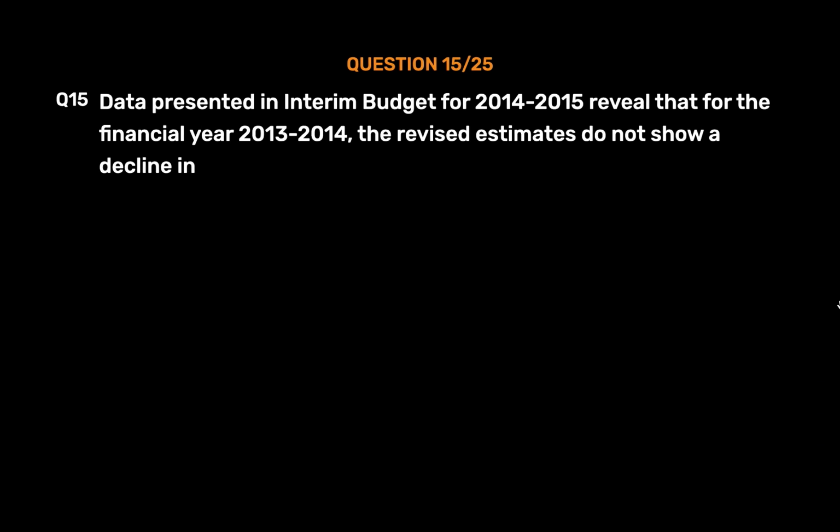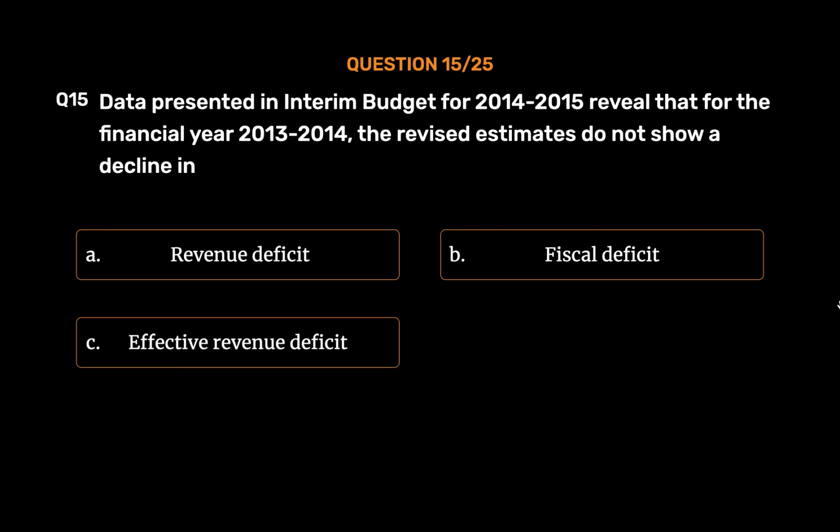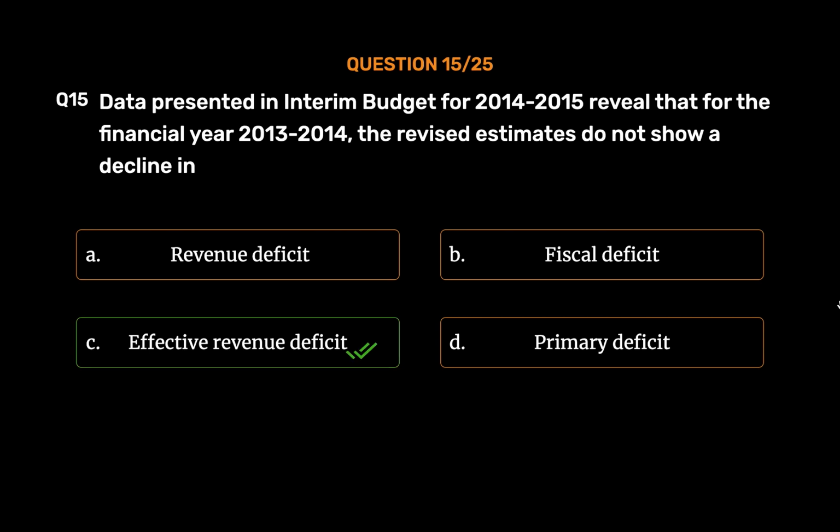Question number 15. Data presented in Interim Budget for 2014-2015 reveal that for the financial year 2013-2014, the revised estimates do not show a decline in: Option A. Revenue deficit. Option B. Fiscal deficit. Option C. Effective revenue deficit. Option D. Primary deficit. The correct answer is Option C.